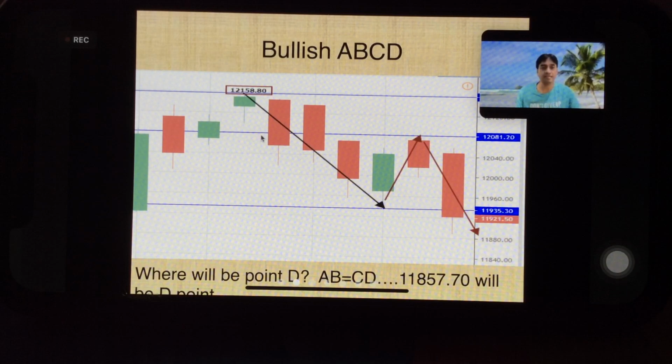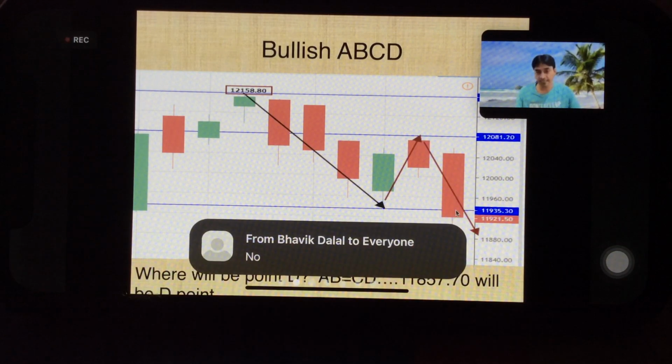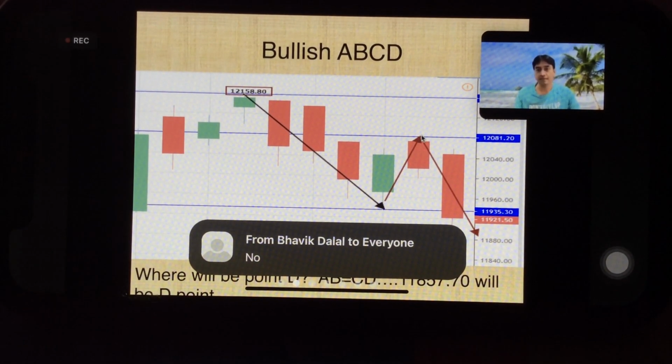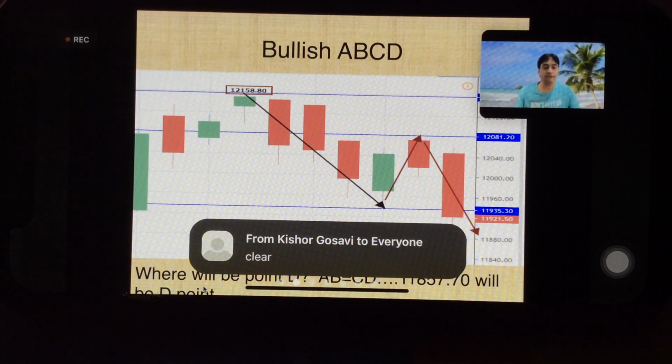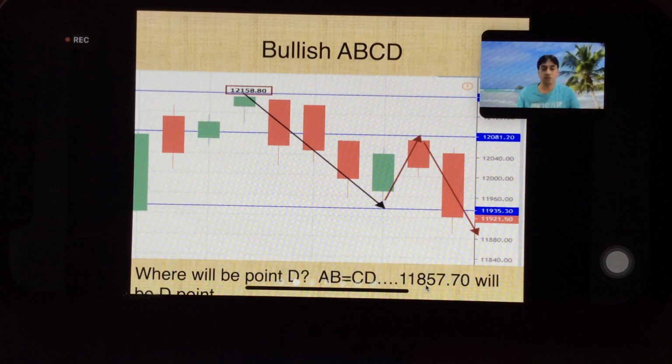Any confusion in this? This will be my A point, this will be my B point, and once price again breaks this, a red candle is formed, right? Then this will be my C point. A, B, C. I want to find the D point. So where will be the D point? You can read it down there. AB equal to CD. So 11,857 will be the D point as per AB equal to CD.